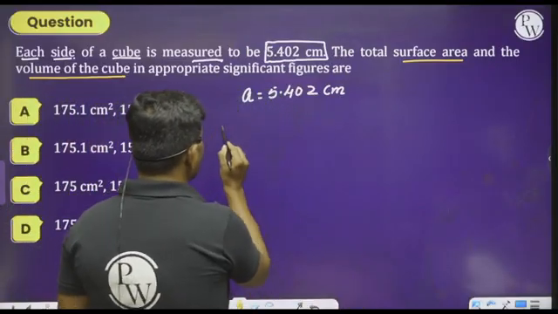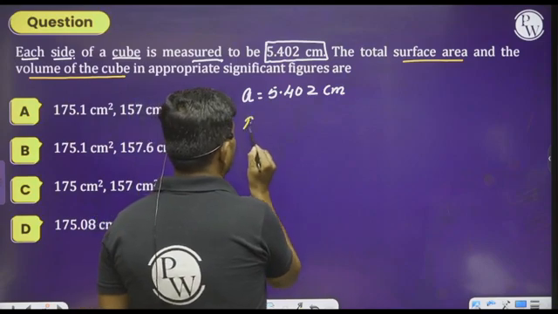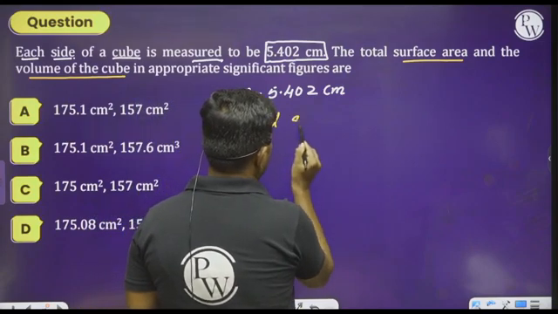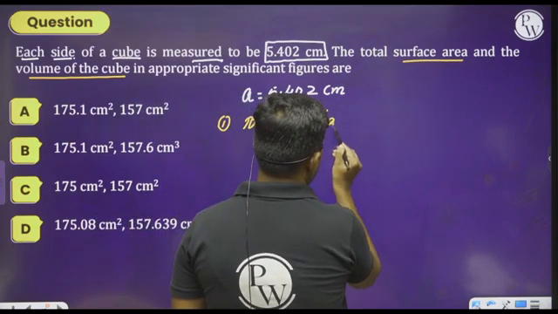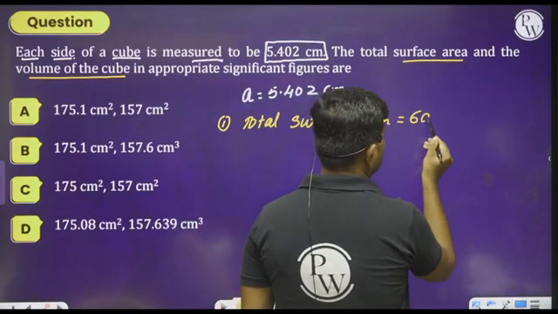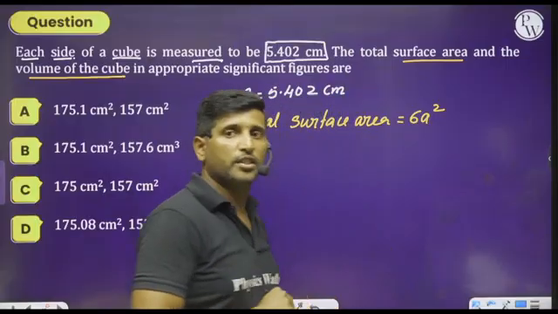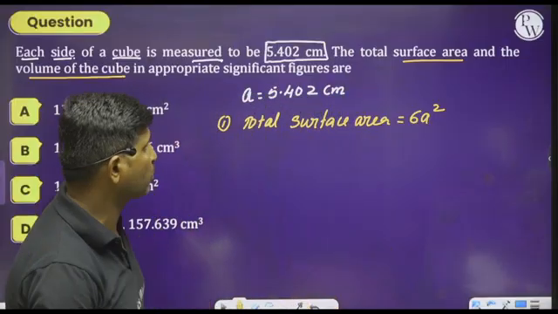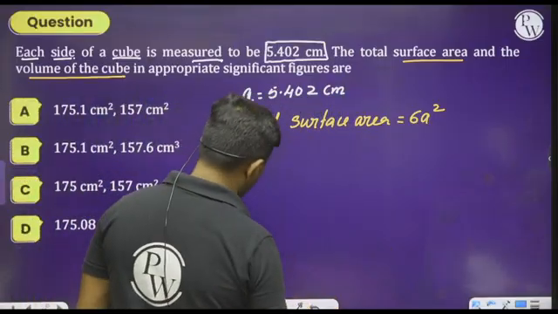So see here, first one, how to calculate the total surface area. Please think about this. Total surface area of the cube is 6a square.